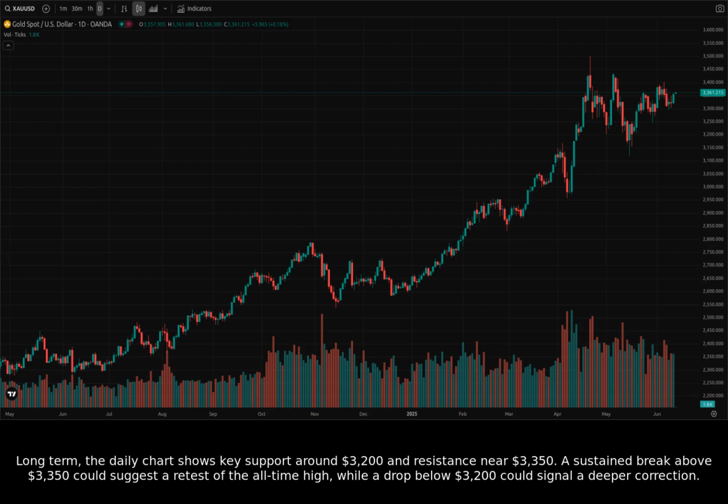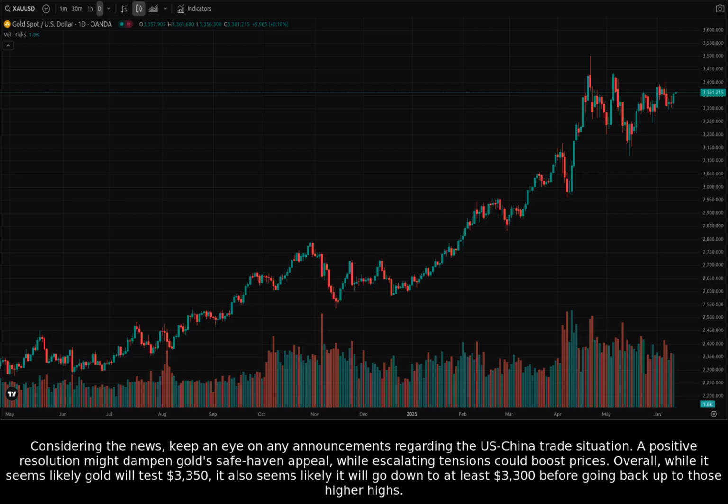A sustained break above $3,350 could suggest a retest of the all-time high, while a drop below $3,200 could signal a deeper correction. Considering the news, keep an eye on any announcements regarding the US-China trade situation. A positive resolution might dampen gold's safe haven appeal, while escalating tensions could boost prices.